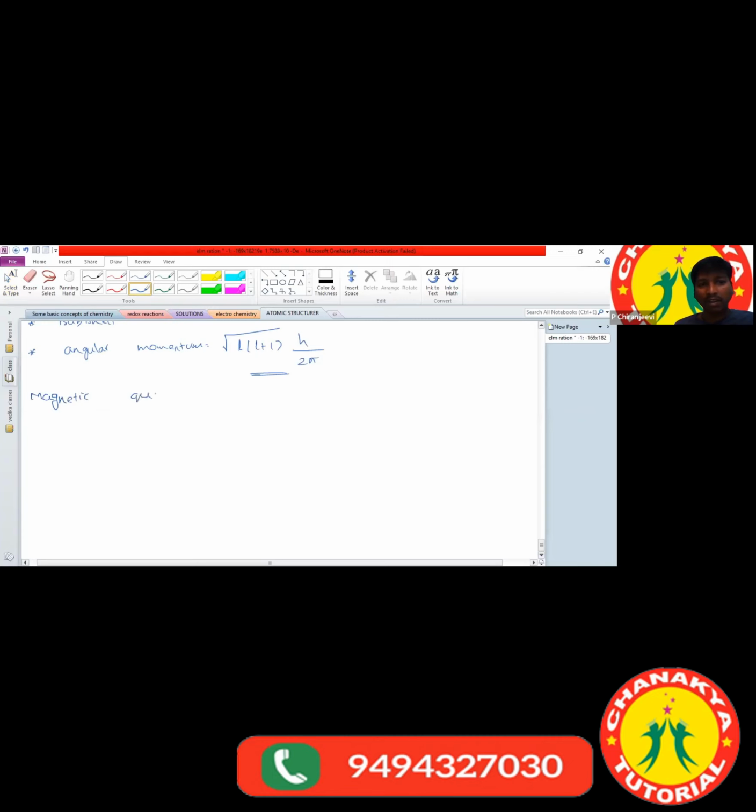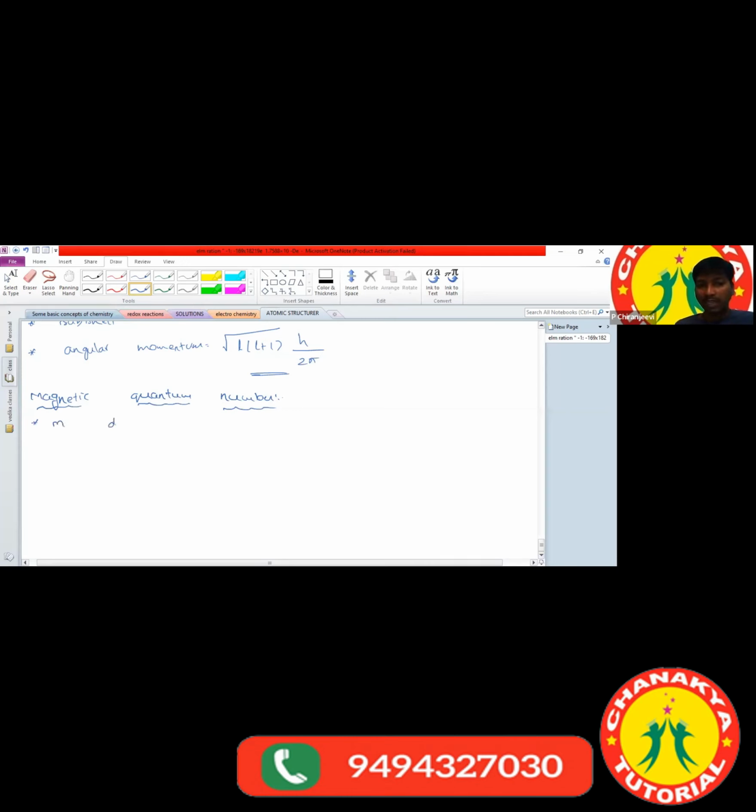Okay, next, magnetic quantum number. The magnetic quantum number is proposed by Landé. The magnetic quantum number can be represented with small m.